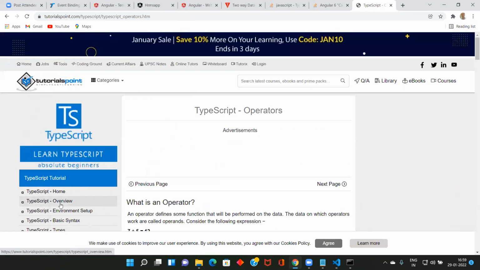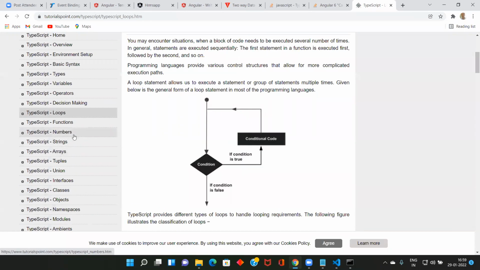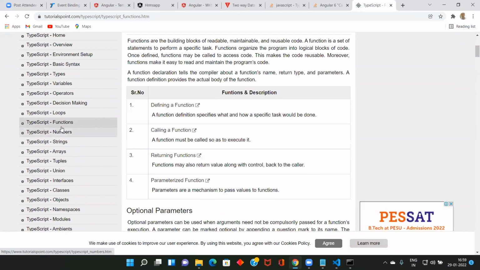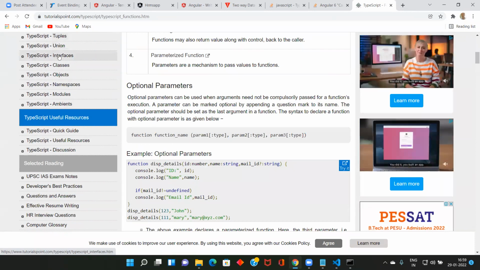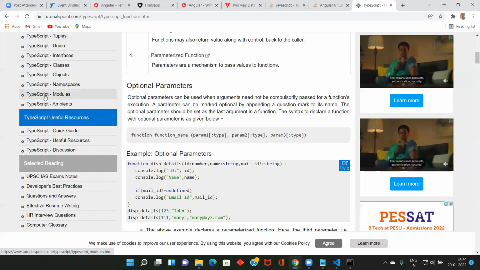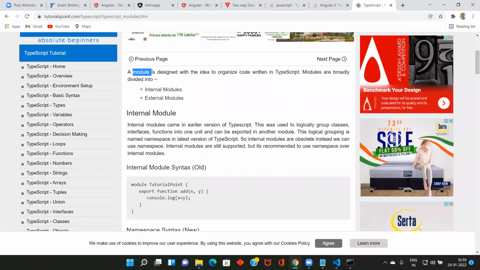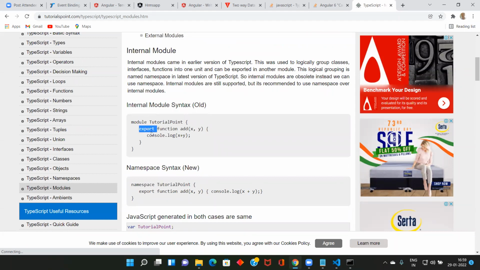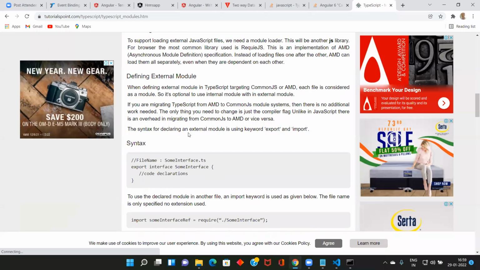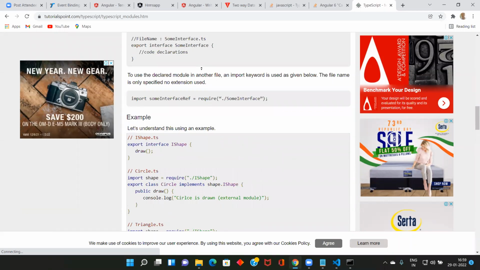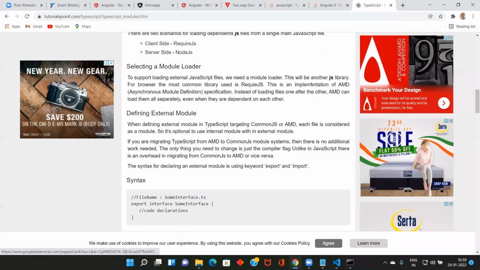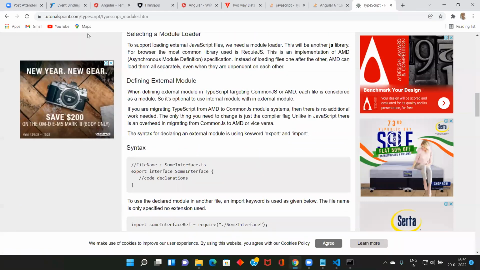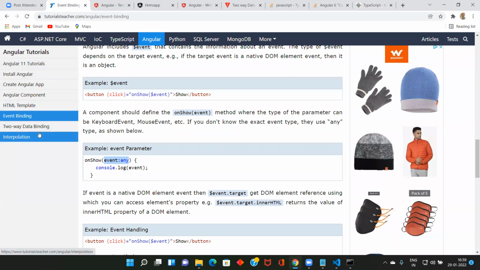In the same way, look at operators, decisions, loops, functions, number, string, array, tuple, interface, class, object, and module. See what a module is: a module is designed with the idea of organizing code written in TypeScript. Modules are broadly divided into internal modules and external modules. Try to learn a little bit; no need to go into depth. This language is very important. First learn this one, and after that you can go to the other. Tomorrow we will see another three or four concepts where you will get more knowledge.